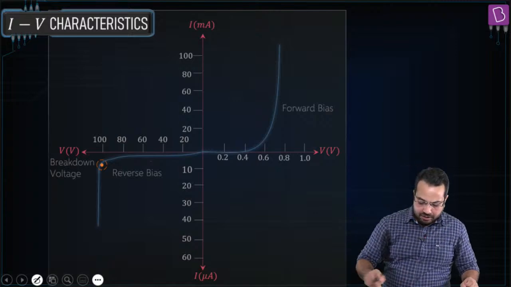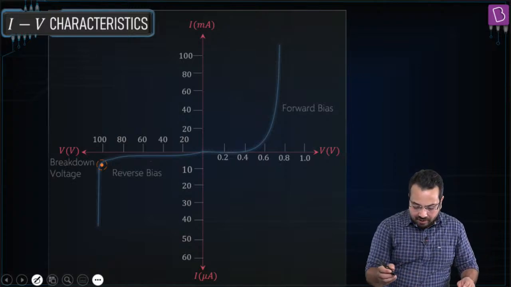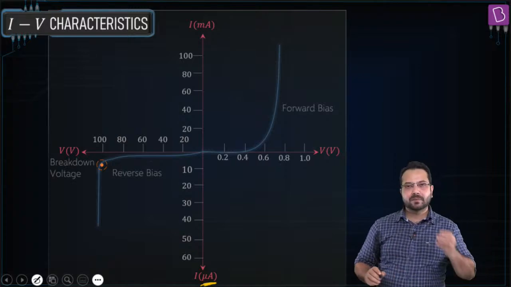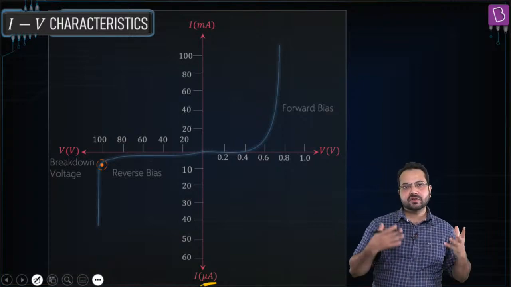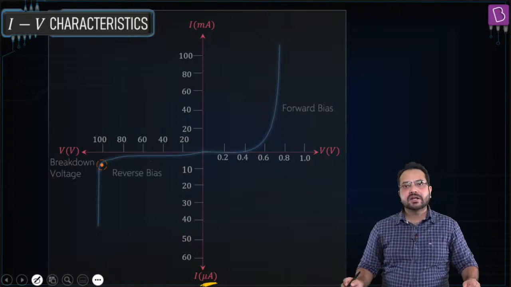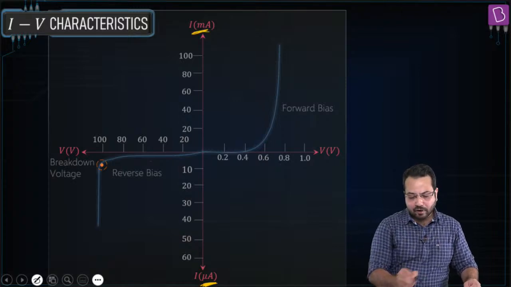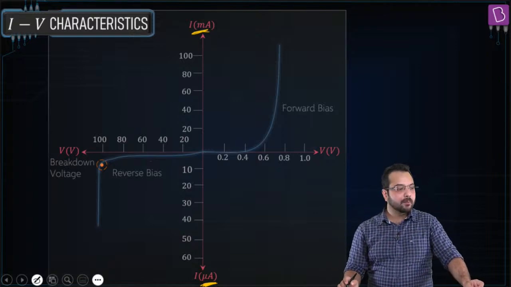Okay, and what hypergaming pointed out, that the reverse bias current is in microampere because it's very small. It's because of minority charge carriers. Okay, the concentration of minority charge carriers obviously is not very high. So the reverse bias current is typically in microampere and forward bias current is in milliampere. So that's also we should keep in mind.